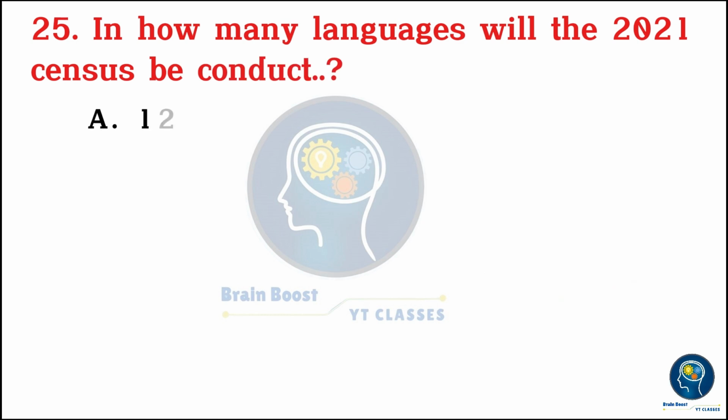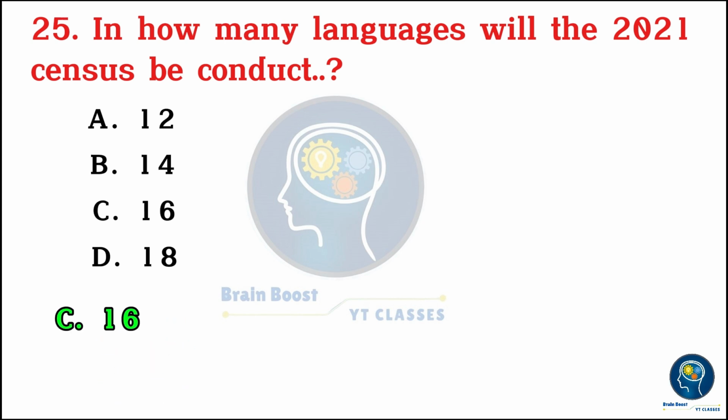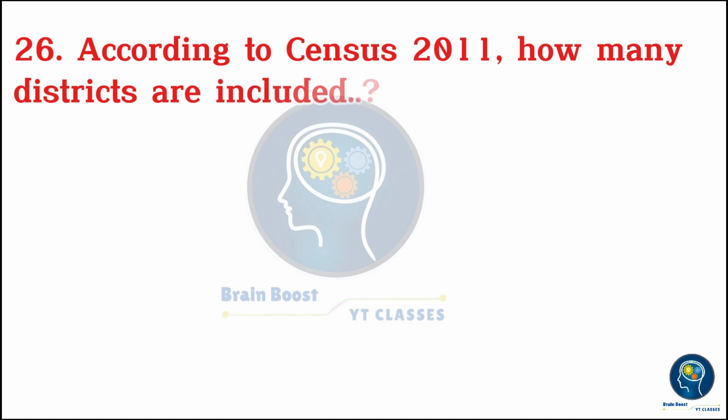In how many languages will the 2021 census be conducted? A. 12. B. 14. C. 16. D. 18. 3, 2, 1, 0. C. 16. According to Census 2011, how many districts are included? A.